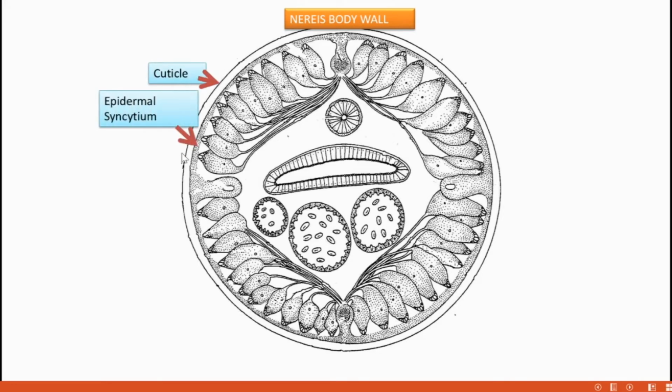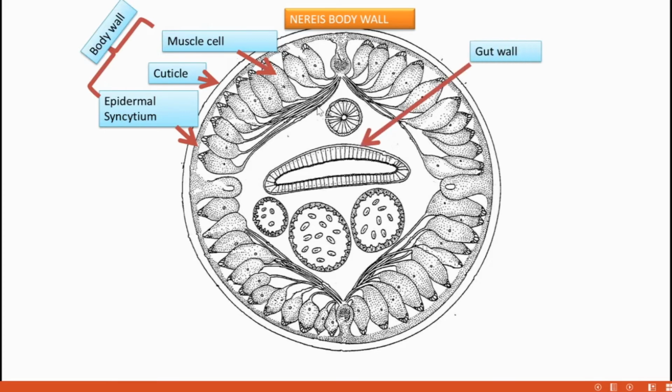Then the epidermis is below the cuticle, and below the epidermis a muscle layer is there, and these three constitute the body wall. And this is the inner tube, and it is a continual passage of the gut.